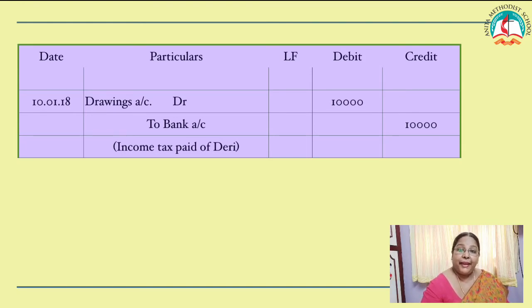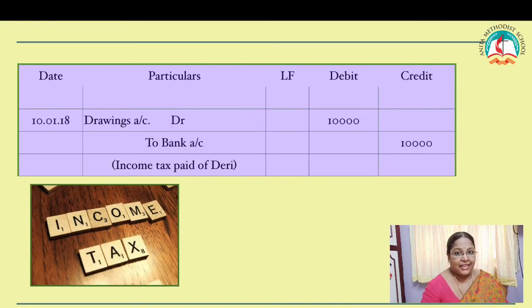How has it been paid? It is paid through a check. So is it a cash transaction or a bank transaction? Very good. It is a bank transaction. So what is the journal entry over here? Drawings account debtor to bank account, income tax of Dairy. Write the amount in the amount column. Are you able to understand, children? Is that clear?